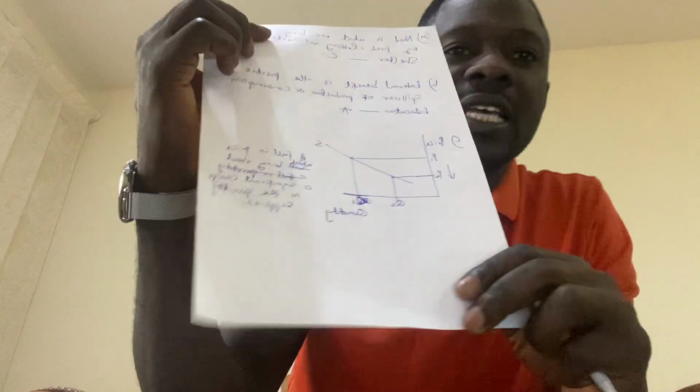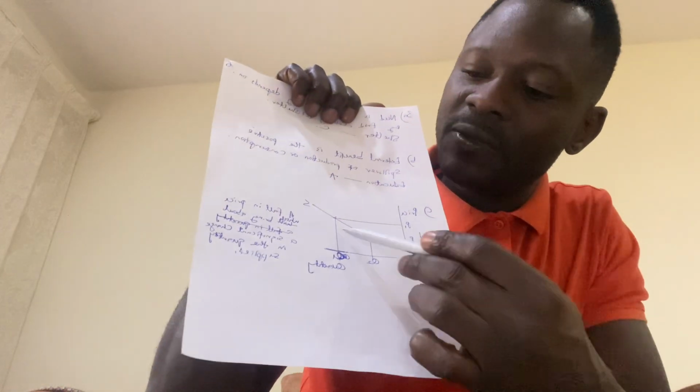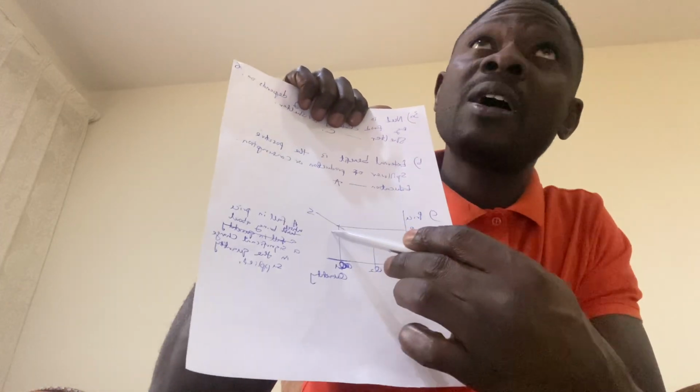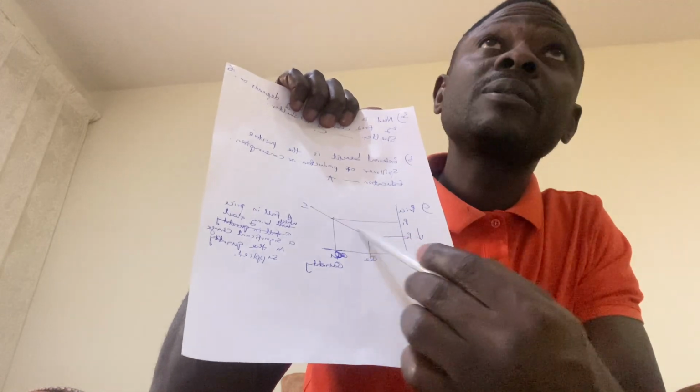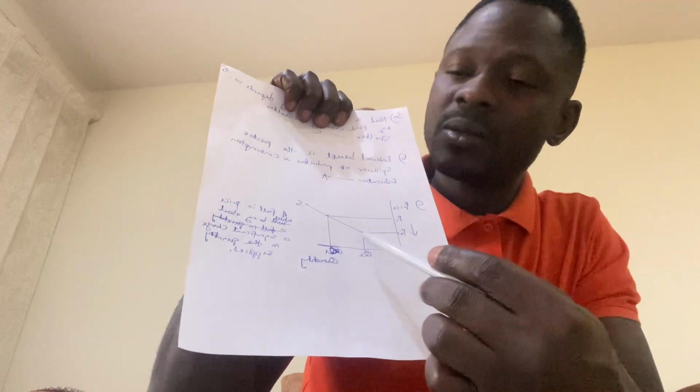Draw a supply curve on the diagram below that is price elastic supply, PS, and label the impact of a price change from P1 to P2 and its impact on quantity from Q1 to Q2. If there's elastic supply, it means there's a significant change in the quantity supplied as a result of a change in price, a fall in price. So it is elastic. Look at the graph now. It is far away from each other. So QE and Q1, it is far. Do you understand? So that is elastic.